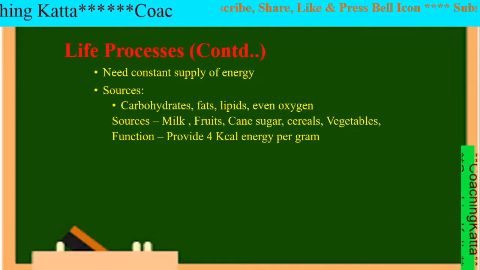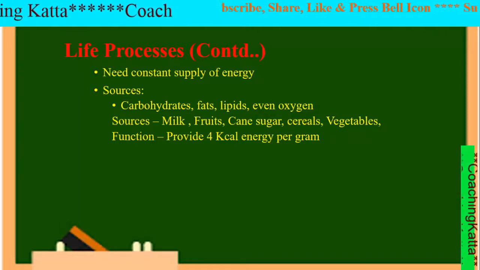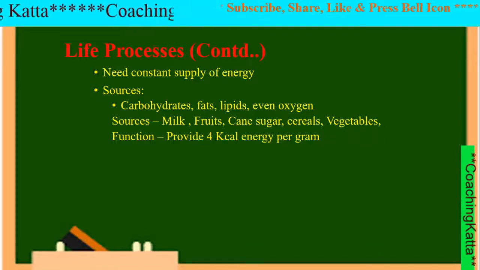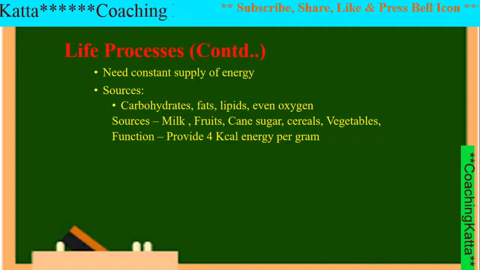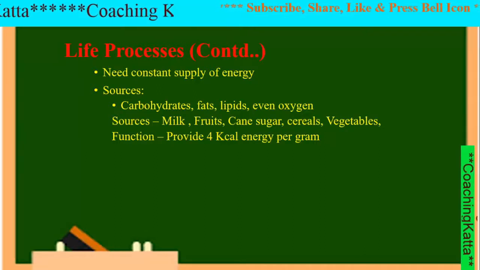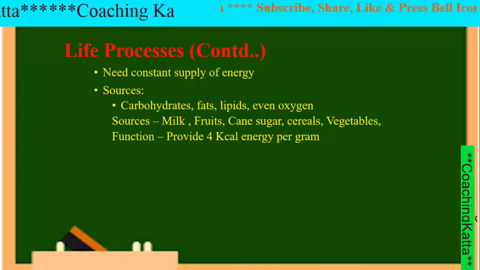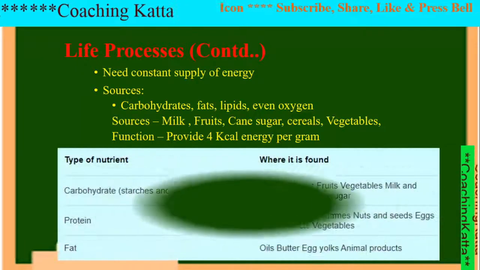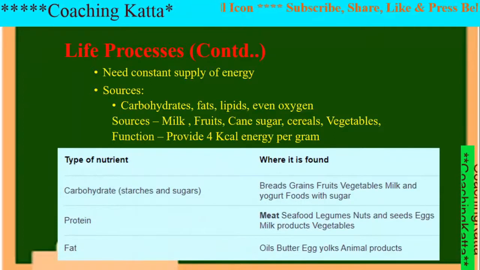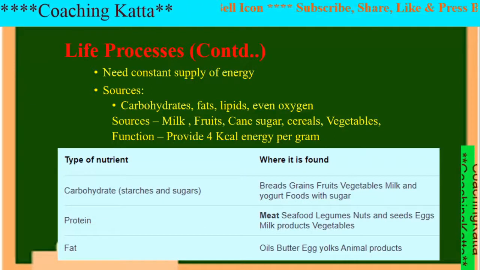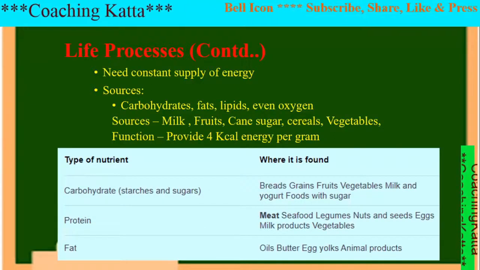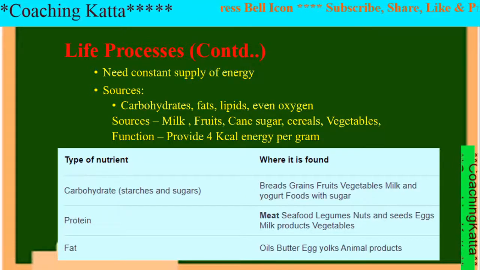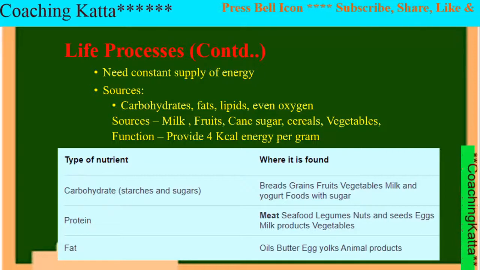Sources of carbohydrates are milk, fruits, cane sugar, cereals, vegetables, etc. We get 4 kilocalories of energy per gram of carbohydrates. Now, this is the table in which types of nutrients and from where we get these nutrients are shown. So just go through the table.